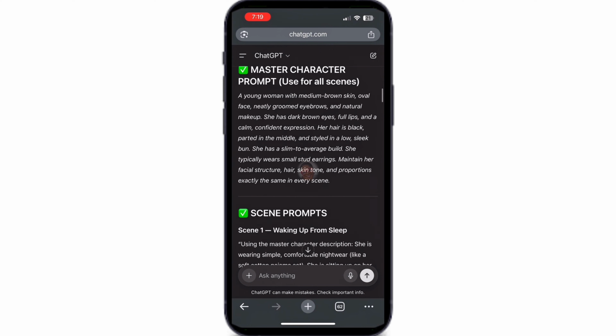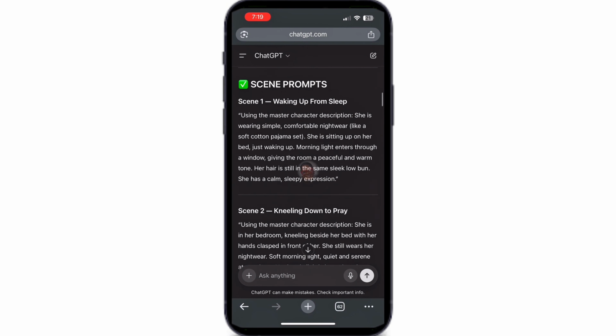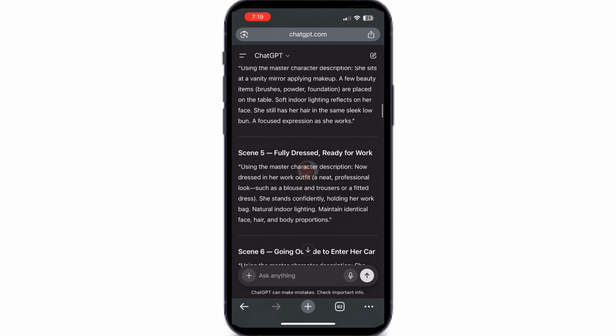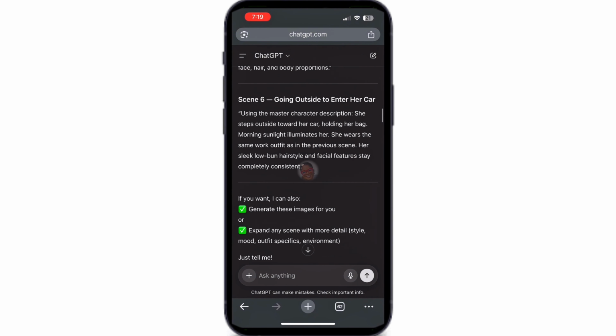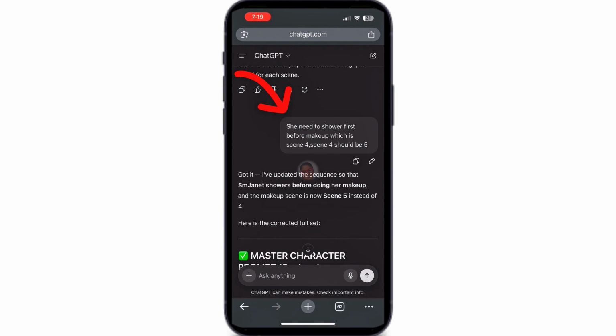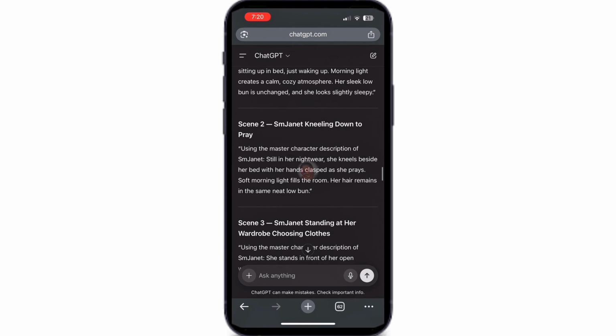Opening scene, scene 1, scene 2, scene 3, scene 4, scene 5. All perfectly described. If you don't like anything, copy the prompts into your notepad and edit them, or simply ask ChatGPT to adjust it. I personally adjusted scene 4 and 5 because I wanted a bathroom shower scene before the makeup scene. After I asked, it regenerated the script with the corrections.